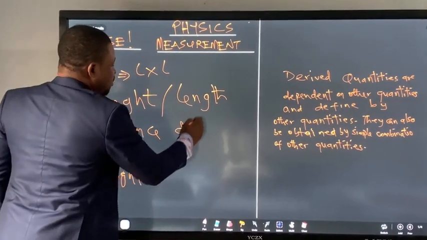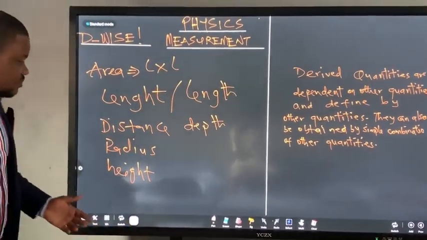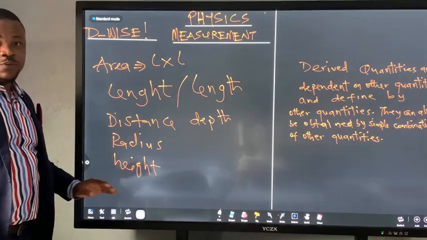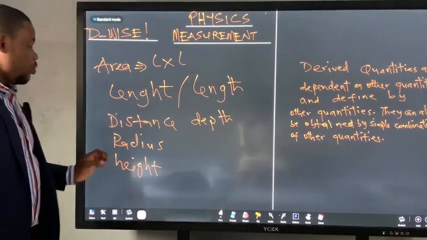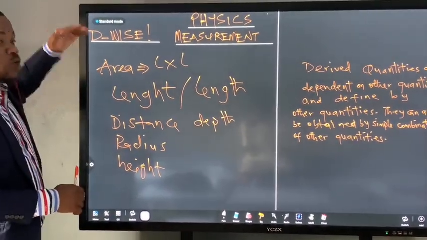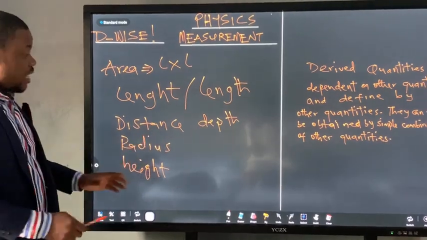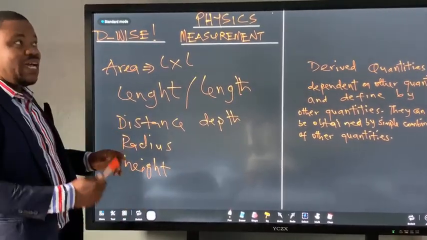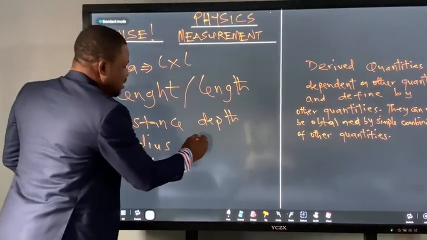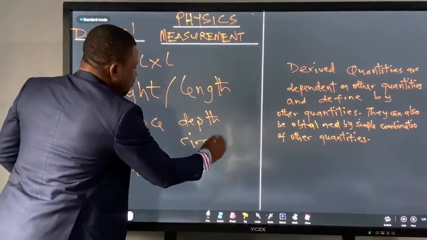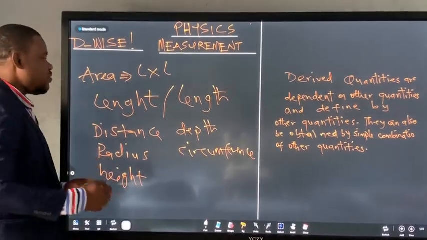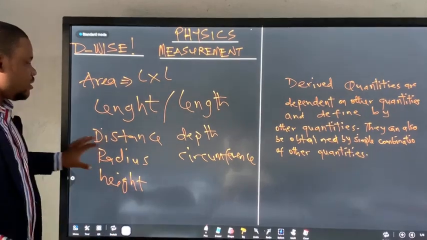Depth. Understand that the difference between height and depth is that for one you're measuring from bottom upwards, for the other one you're measuring from the top downward. So height and depth can be the same thing. If you're measuring from bottom to the top, that's height. If you're measuring from top to the bottom, it is depth. For any particular object, the height and depth should be the same. Alright? So there are other distances like circumference, perimeter. All of those are lengths. They are all different.